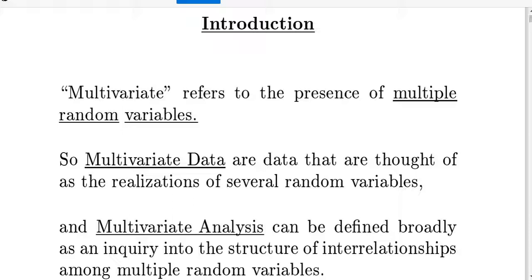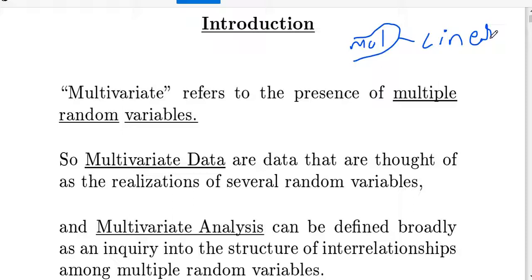Let's go to the topic. In the previous video I gave you a brief introduction about multivariate analysis. In this video I am going to discuss some basics of multivariate analysis. In multivariate analysis we are mainly dealing with linear algebra, and in linear algebra, matrices are most important. We can discuss all things with examples also.